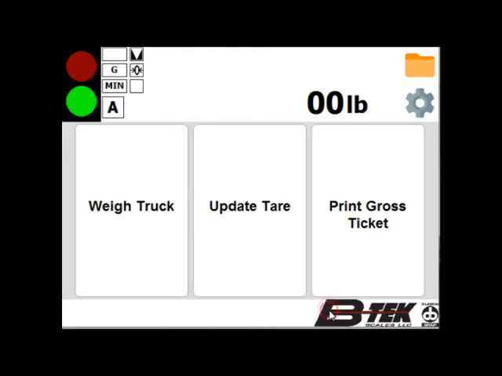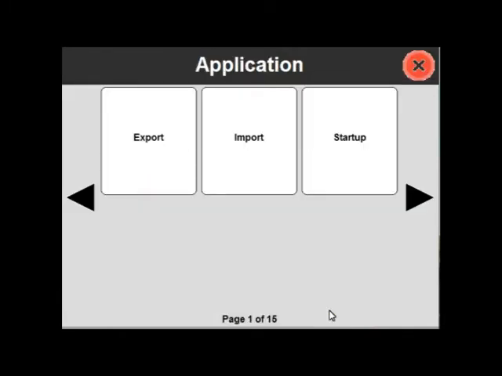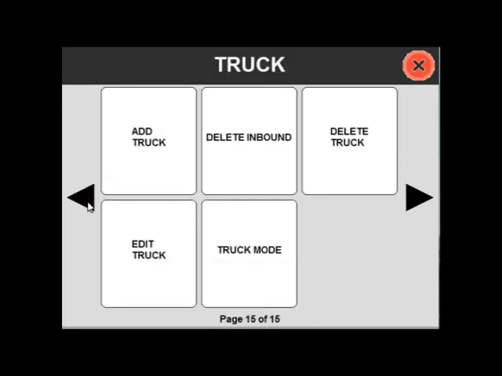Start by pressing the B-TEK button till it turns red. Enter the password 2050, then press enter. We're going to go to page 15 of 15.